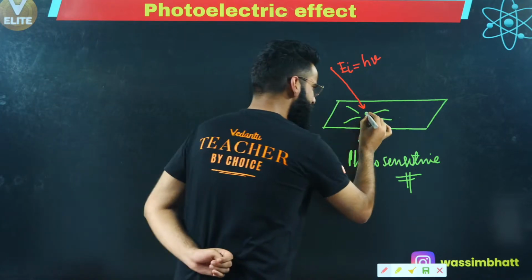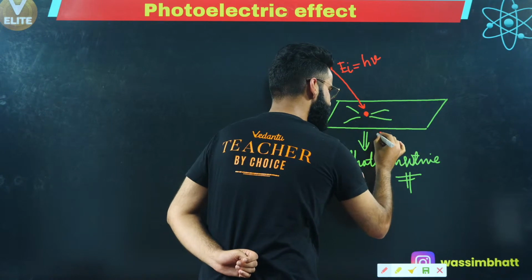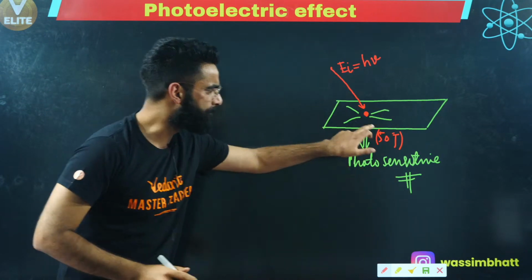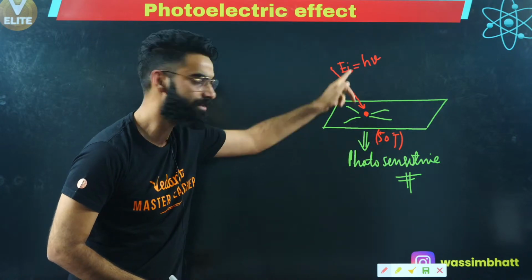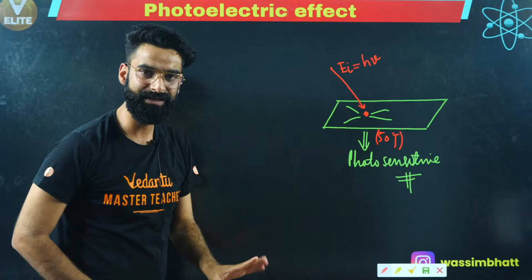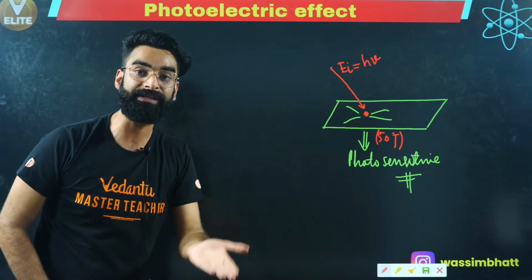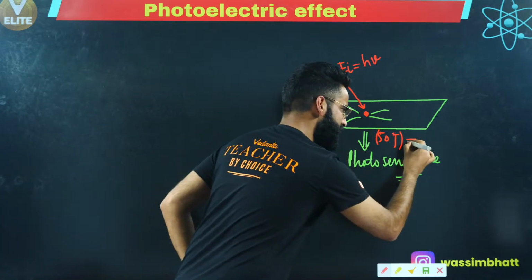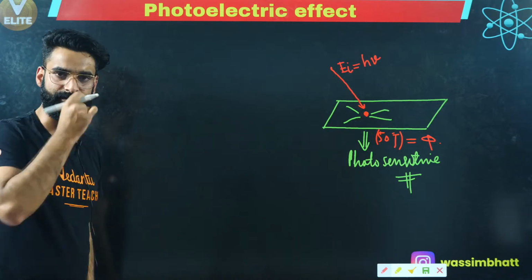Let's assume in order to knock this electron out from the surface, I need to supply some 50 joules of energy, right? For example, this is the minimum amount of energy which I need to supply in the form of light to knock out this electron. And that minimum amount of energy which is required to knock out the electron from the surface, that's what I call work function. So over here, for example, this 50 joules is the work function, right?